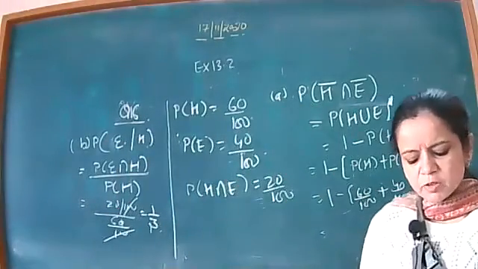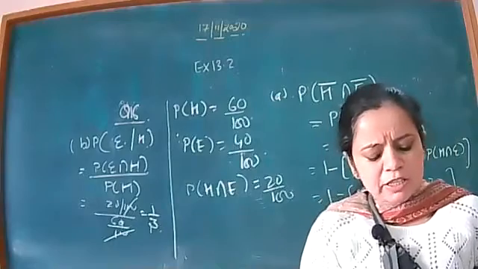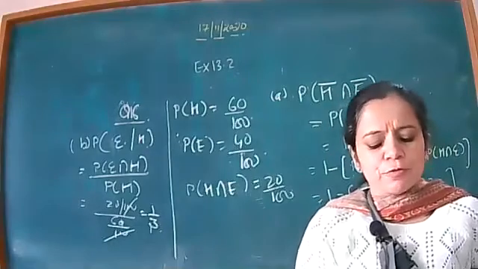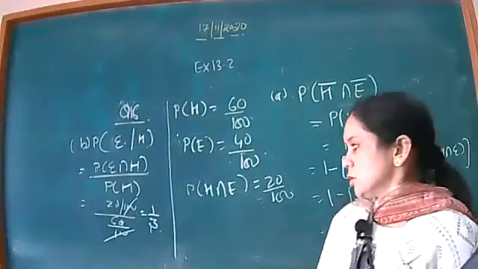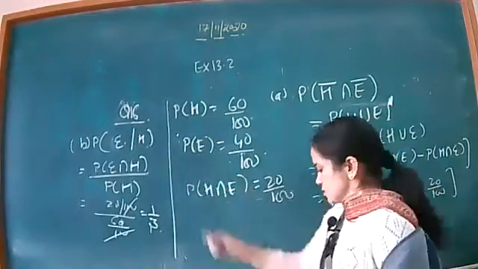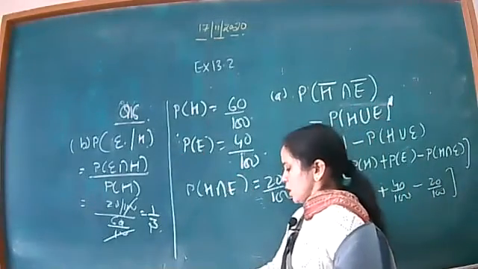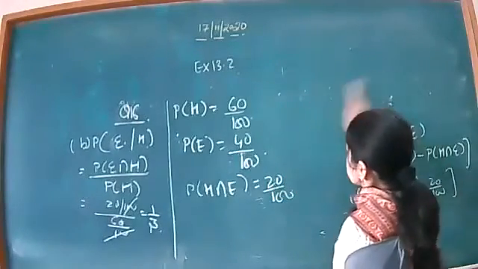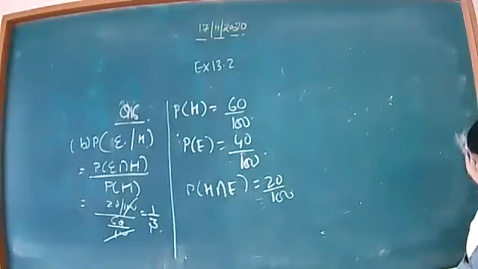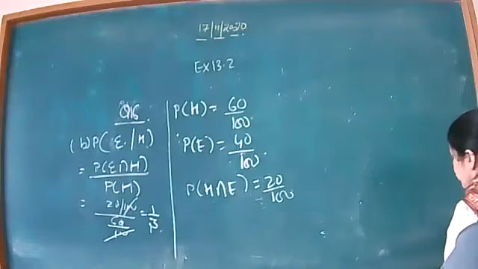Now the same for part third: if she reads English newspaper, find the probability that she reads Hindi newspaper also. It is just the reverse of this part. What you have to calculate here, let me rub this part. I think you are able to do it. I will just write the formula.